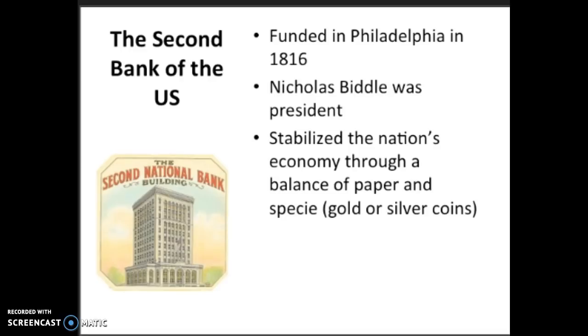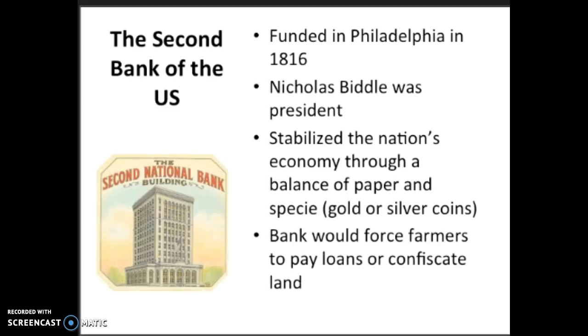Now, what the Second National Bank did was stabilize the nation's economy by providing a balance of paper money and what becomes known as specie circular. Specie means gold and silver coins. Nicholas Biddle, though, was arrogant and believed that he had more authority over people than the president himself, and this created conflict. Some people, particularly the poor, feared that the banks would force farmers to pay loans, and if they were unable to, confiscate their land.